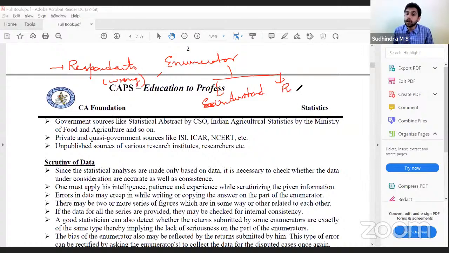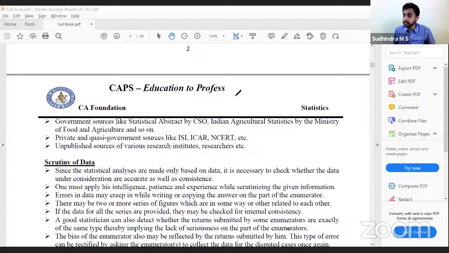So while recording the information also, there can be errors. So errors can be from the respondent point of view, from the enumerator point of view also. But can all errors be identified? No. All errors cannot be identified, but certain errors can be easily identified.